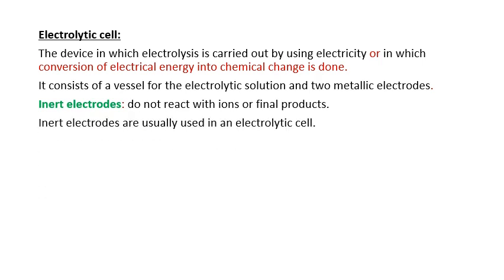Inert electrodes are usually used in an electrolytic cell. Generally, which type of electrodes do we use? Inert electrodes are usually used in an electrolytic cell. Underline this point, all of you. Inert electrodes means they don't react. If they react, we call them active electrodes.